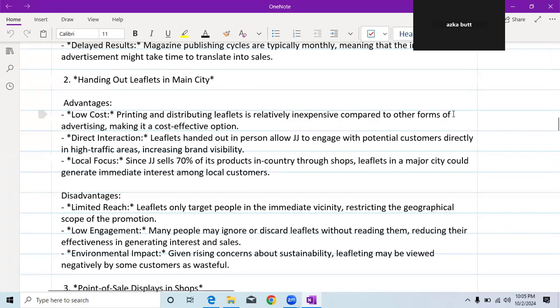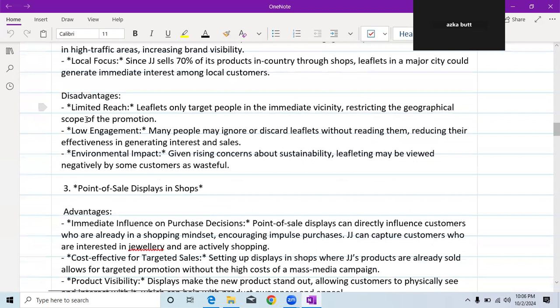And the second way is handing out leaflets in the main city. The first advantage of this is low cost. Printing and distributing leaflets is relatively inexpensive compared to other forms of advertising, making it a cost-effective option. Second one is direct interaction. Leaflets handed out in person allow JJ to engage with potential customers directly in high traffic areas, increasing brand visibility. And the last one is local focus. Since JJ sells 70% of its product in the country through shops, leaflets in a major city could generate immediate interest among local customers.